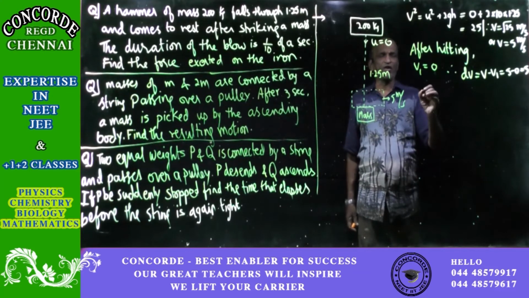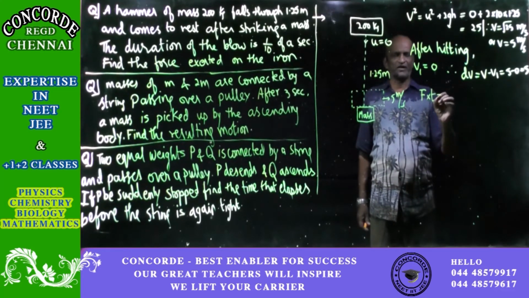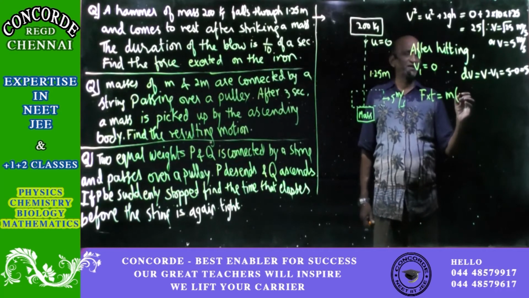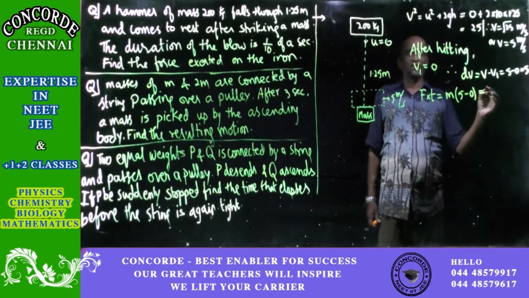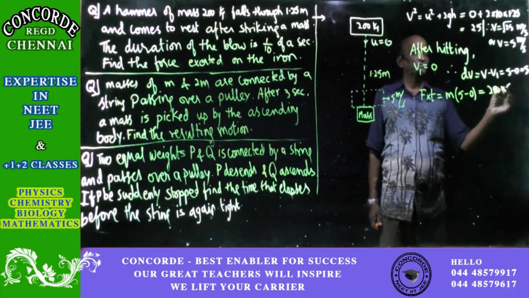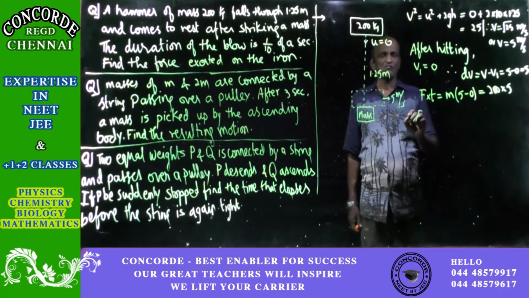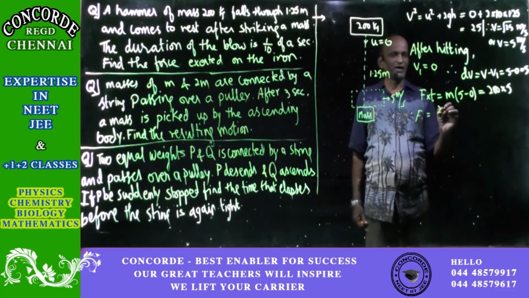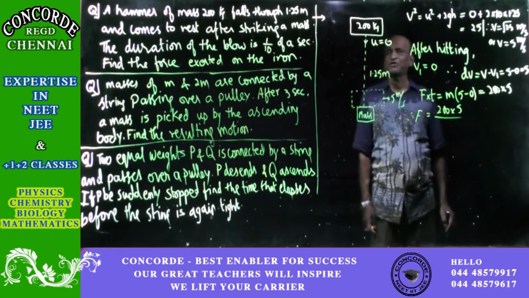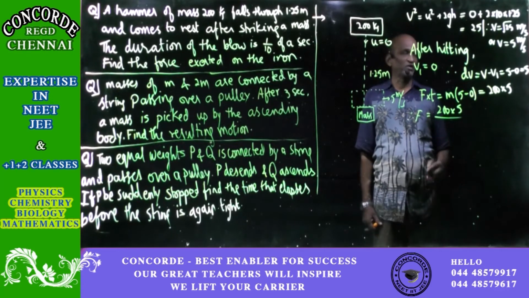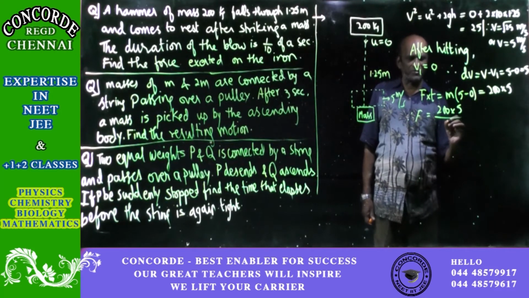Well, we know from the impulse of a force that force into time is equal to mass into the change in velocity, that will be equal to 5 minus 0. That will be equal to m, which is given to be 200, into 5. So from that, therefore, the force will be equal to 200 into 5. Please note all SI units. Force will be a very large number, but still it is in newtons because all the values are in SI. And then this time going there becomes divided by time, and the time is 1/10th.